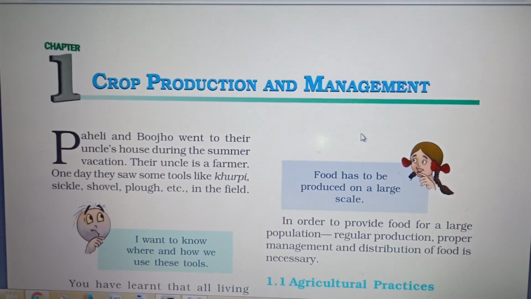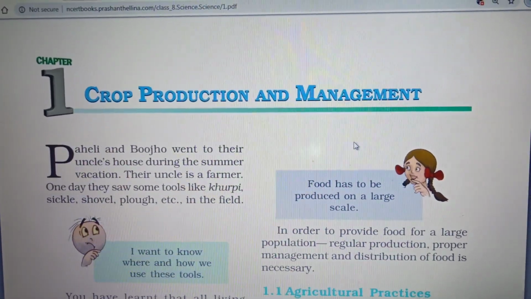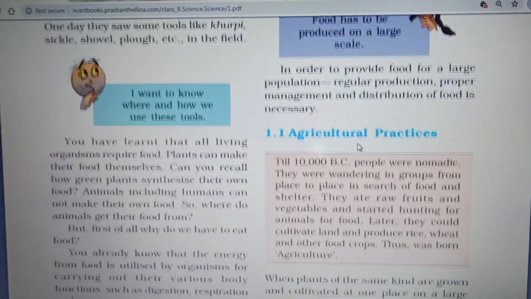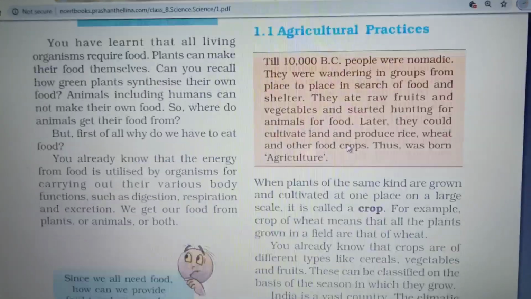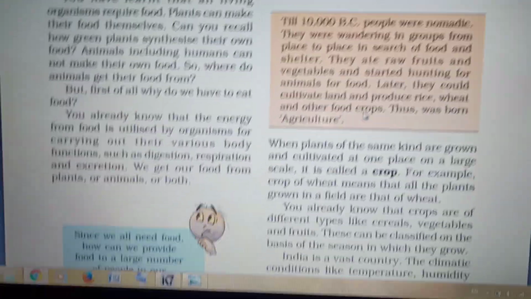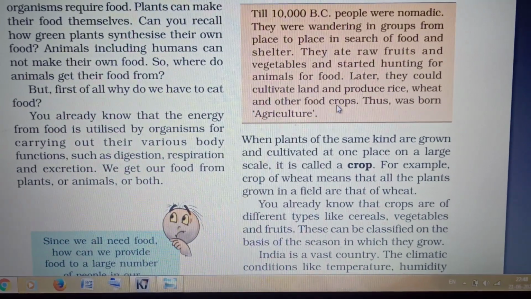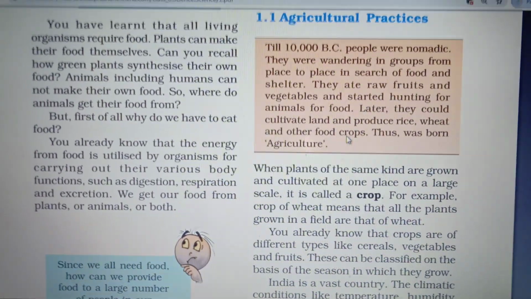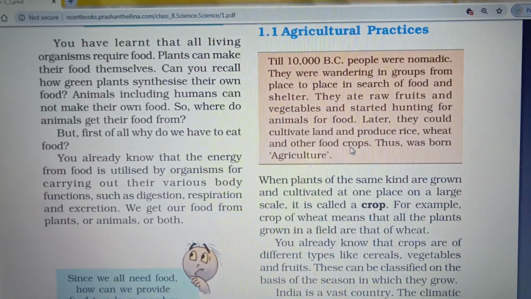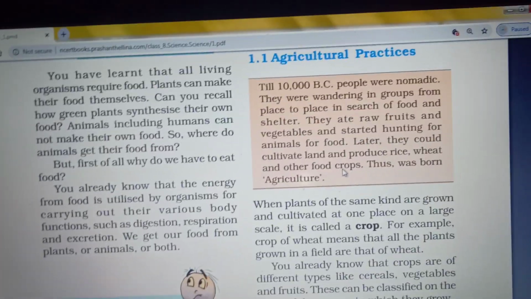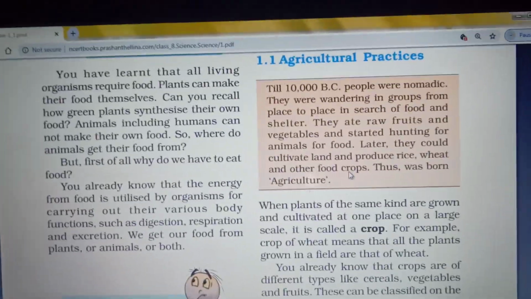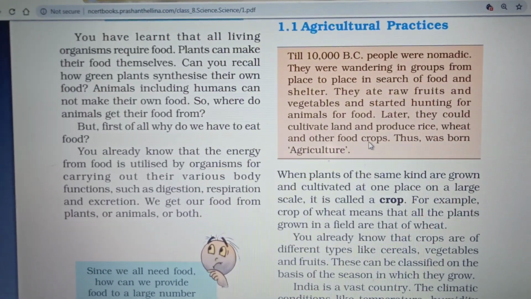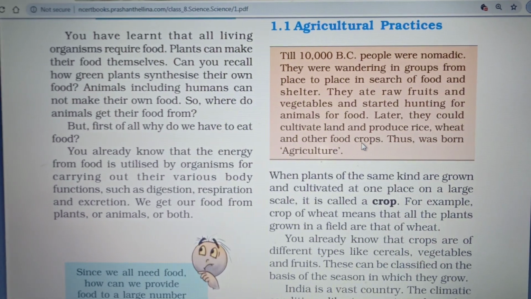Today we will see about chapter 1, that is crop production and management. In this we will see about the agricultural practices involved in crop production. So before we go on to crop production, we'll see why food is necessary. Food of course is necessary for all living organisms. The production of food on a larger scale is said to be a crop, and we are going to see the agricultural practices involved in crop production. So we will give the introduction.